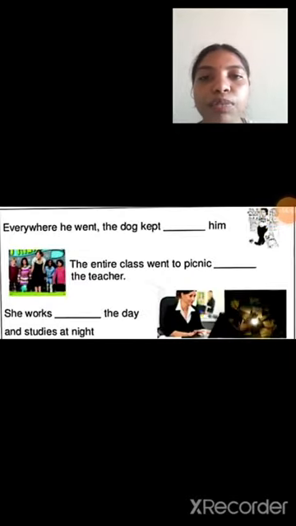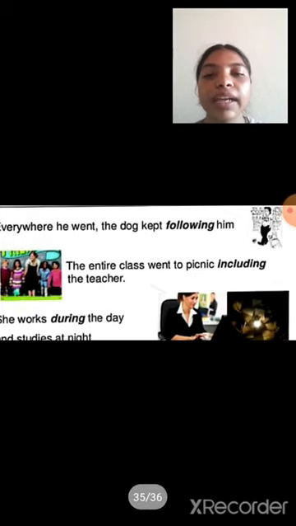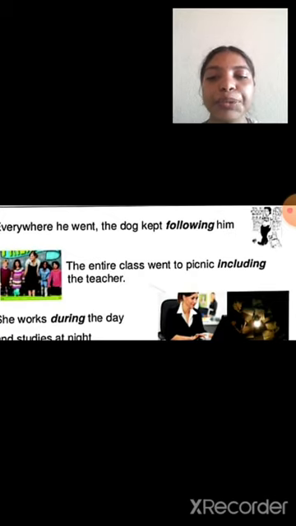Examples of participle preposition. Everywhere he went, the dog kept dash him. Second one, the entire class went to the picnic dash the teacher. She works dash the day and studies at night. Answers of the participle preposition: everywhere he went, the dog kept following him. The entire class went to the picnic, including the teacher. Next one, she works during the day and studies at night. Here, following, including, during. These all are participle prepositions.